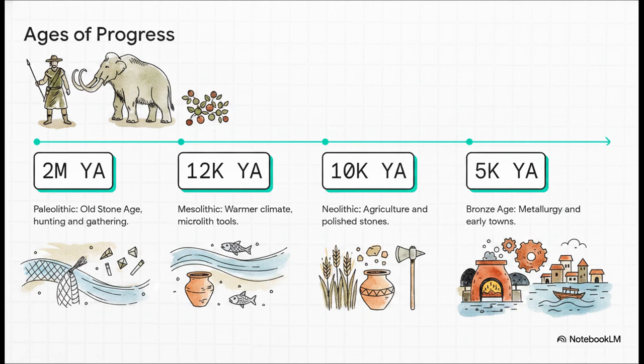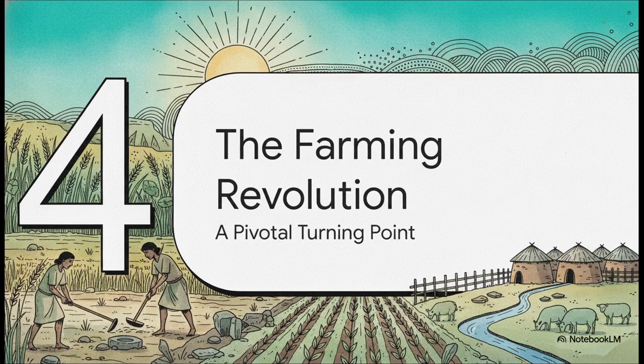This is defined by agriculture and polished stone tools. And finally, about 5,000 years ago, the Bronze Age kicks in. This is huge. Metallurgy, mixing copper and tin, leads directly to a massive expansion of trade, the building of towns, and early civilizations. That leads perfectly into Section 4, the farming revolution.